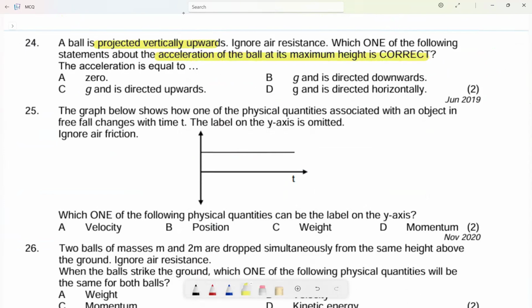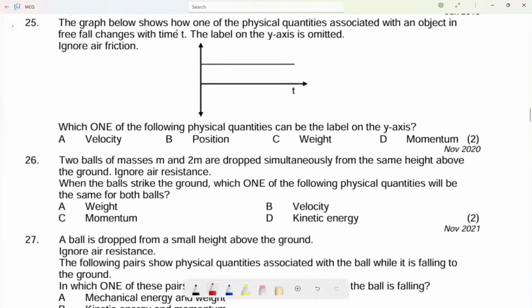Now, remember, I always tell you that acceleration is equal to g, and it is always down. What the examiner always catches you with is that at the maximum height the velocity is 0, but the acceleration is always 9.8 acting down. So the answer is not 0, no. g directed upwards, no. g directed downwards, very interesting. g directed horizontally, no, we are moving up or down, not left or right. B is the most correct answer.